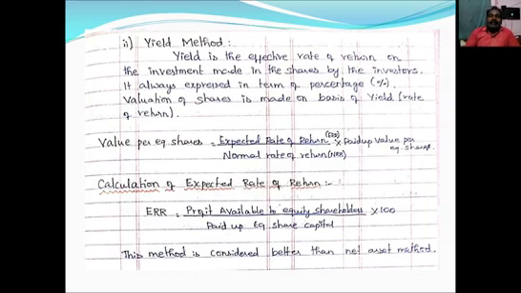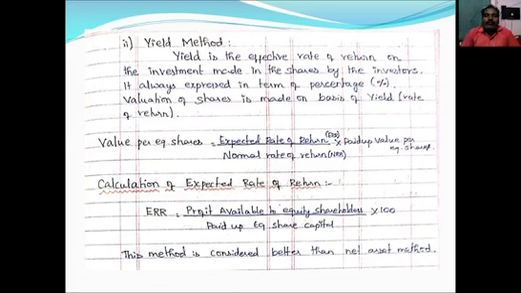Then the second method is the yield method. So the yield method is the effective rate of return on the investment made in the shares by the investor. It is always expressed in terms of percentage. So valuation of shares is made on the basis of yield. That means rate of return. How much return they will get on the investment made in shares. That is called the yield method.